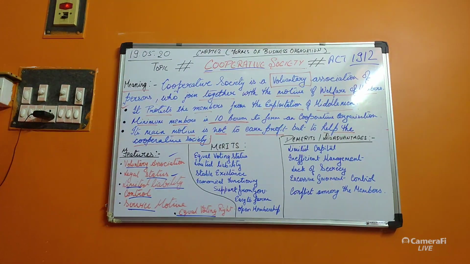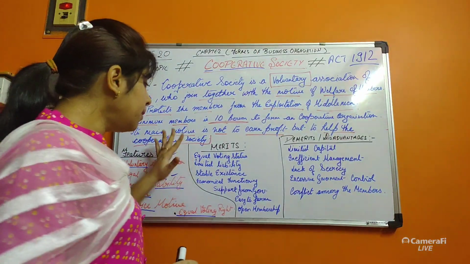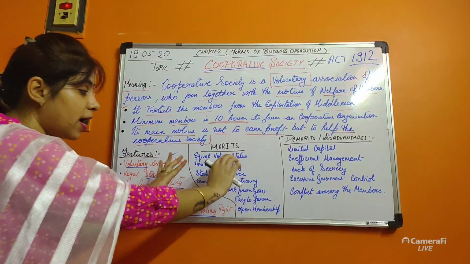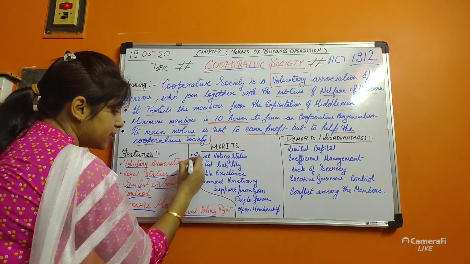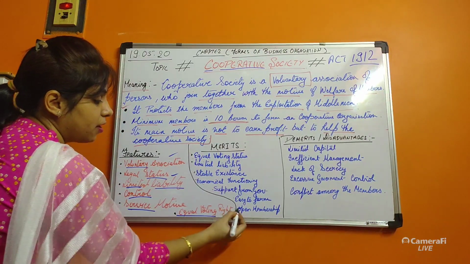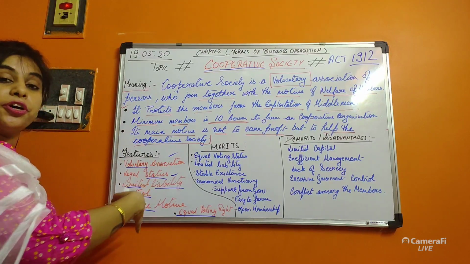Now merits. Students, merit means advantages. Now you will see how these advantages, these seven points of advantages, are related to the features.